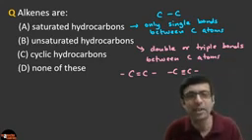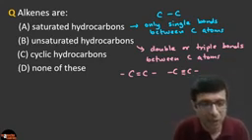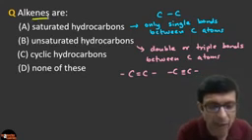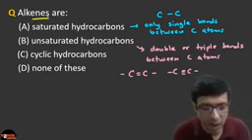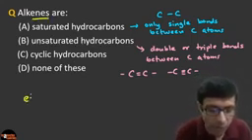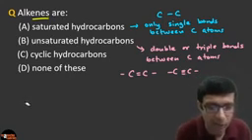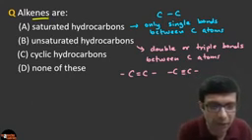Saturated means all the bonds are filled. Okay. So what do you think is the answer here? Alkenes. So alkene means, the word ene means it is a double bond, right? You guys know this. Alkanes are the single bonds. Everybody knows this, right?